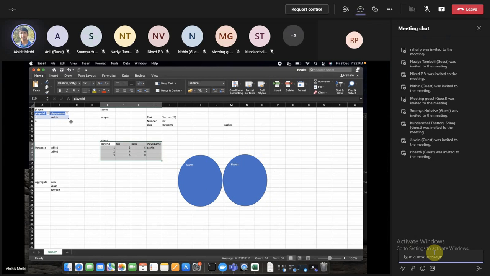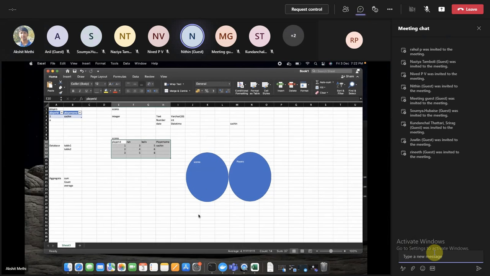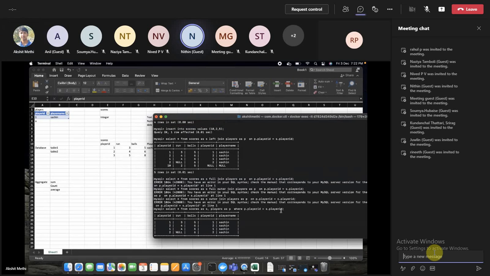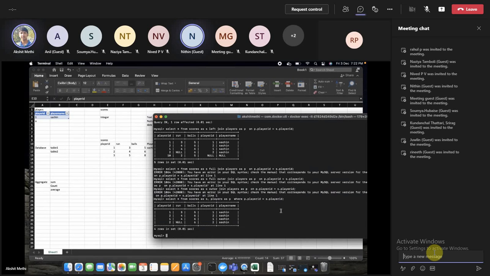Okay. Can you go back to the commands? If there is an extra space between these commands, is that a problem? No, it's not a problem. It's totally okay.